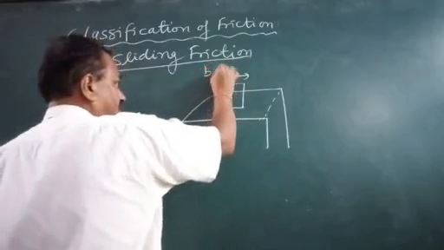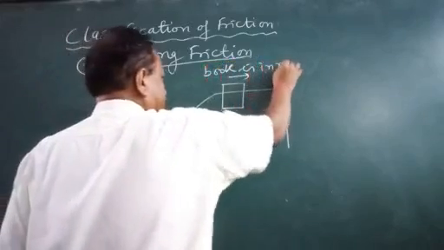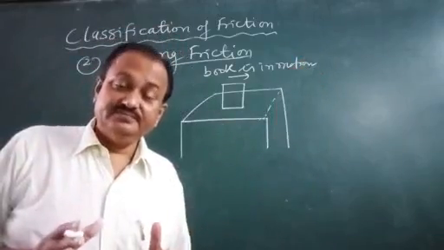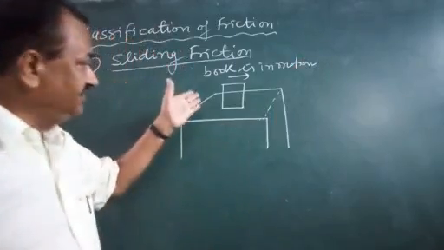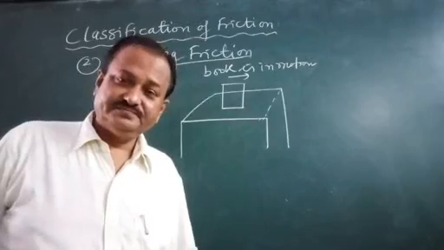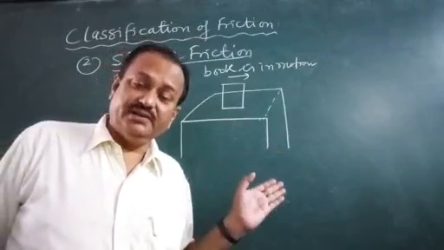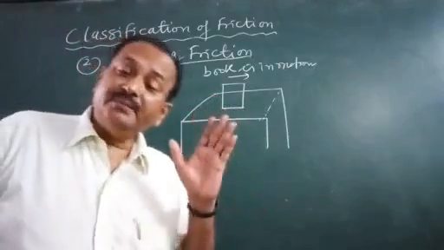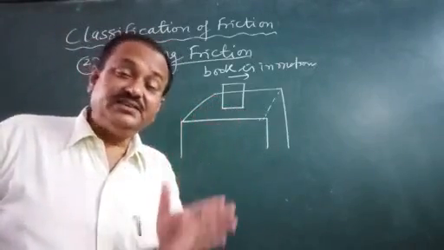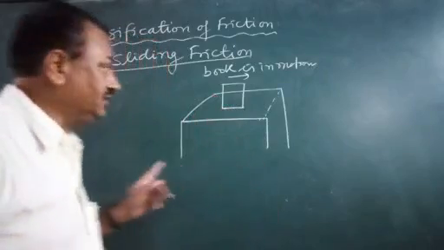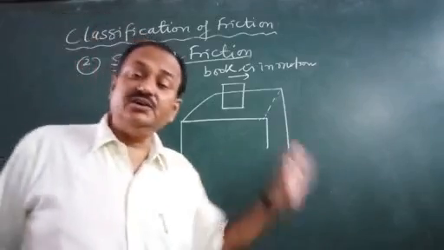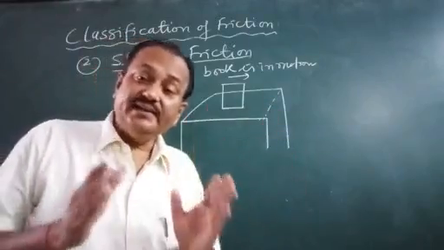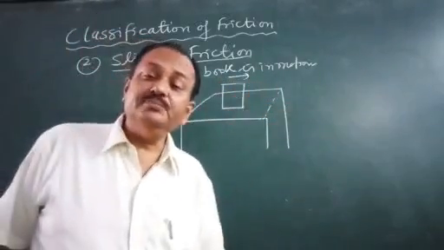The book is in motion. The book is already moving, so what will happen? Here we can easily move it. Book is already moving by any means, so it will require much less energy from us. The book will require much less energy from us in order to move from this place to this place. And why? It is because the book is already moving.